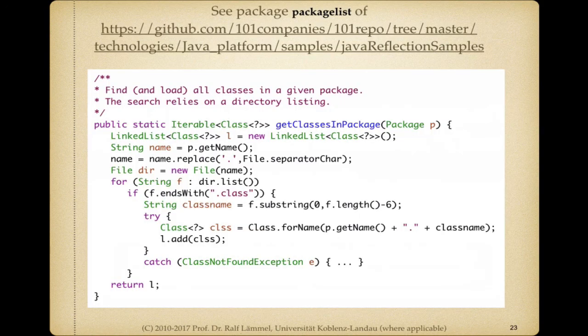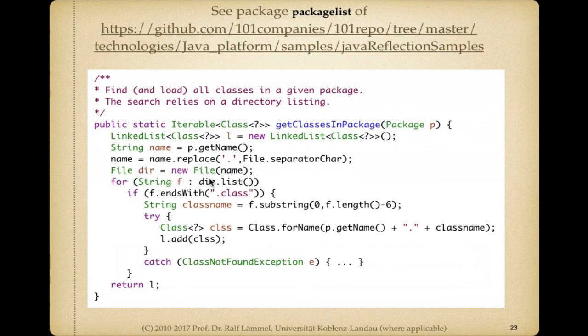So here's a related problem. So let's try to basically find all the classes in a package. I mean, it's not quite the same thing as the one before, but it's a nice simple problem, finding all the classes in a package. And we also need to interact with the class path here or with the file system. So what we do is we pass a package as an argument, and we expect to get back a list of class objects. And then what we do is we take the package name and we manipulate it so that it becomes sort of a file name.